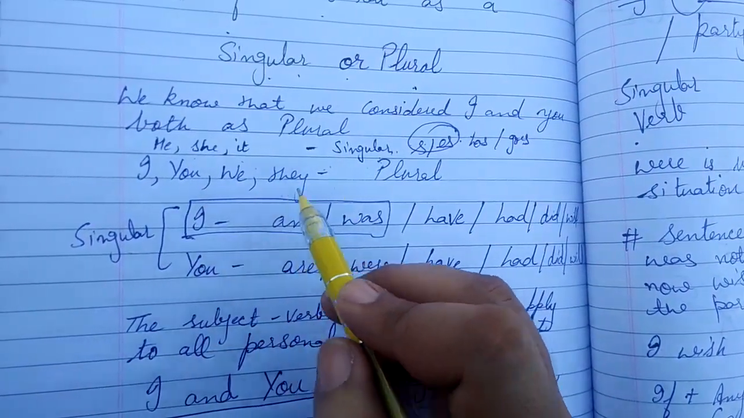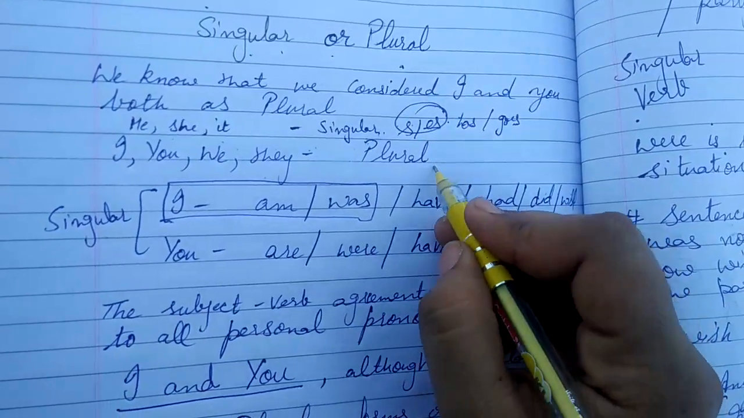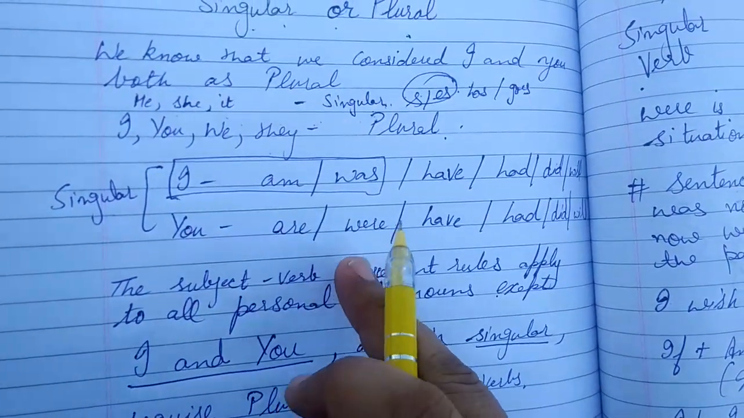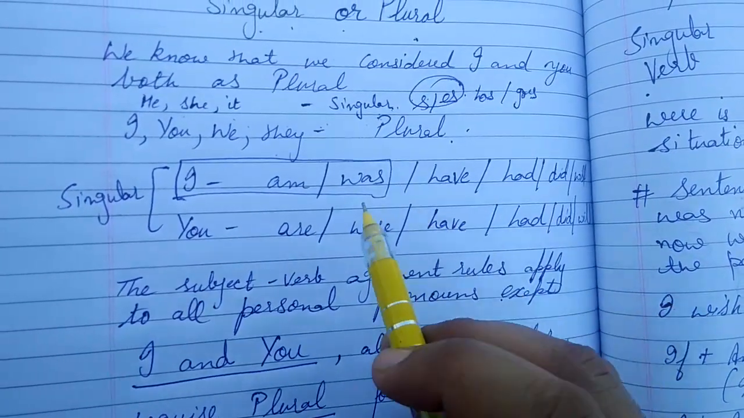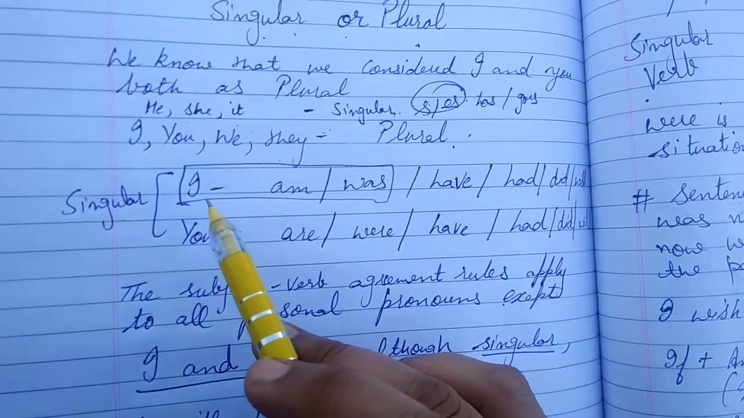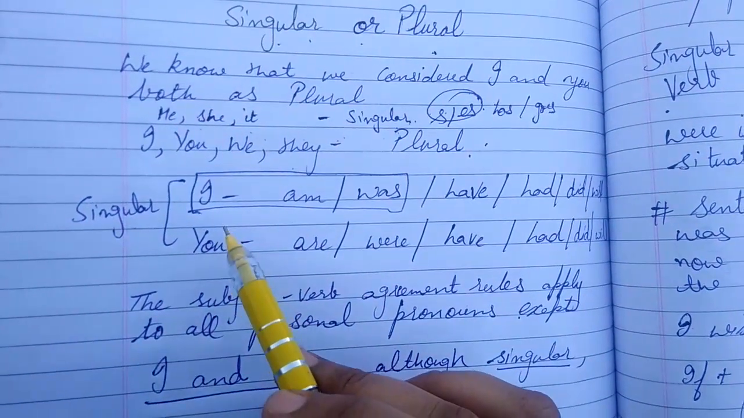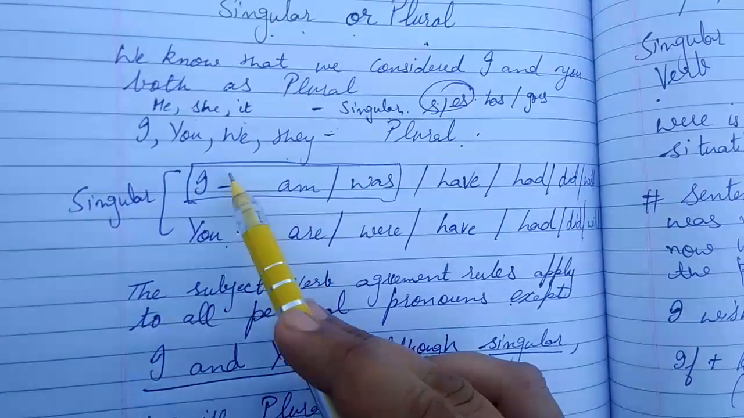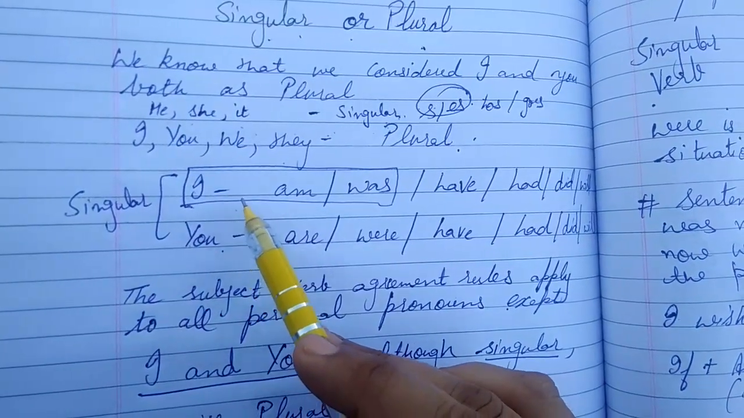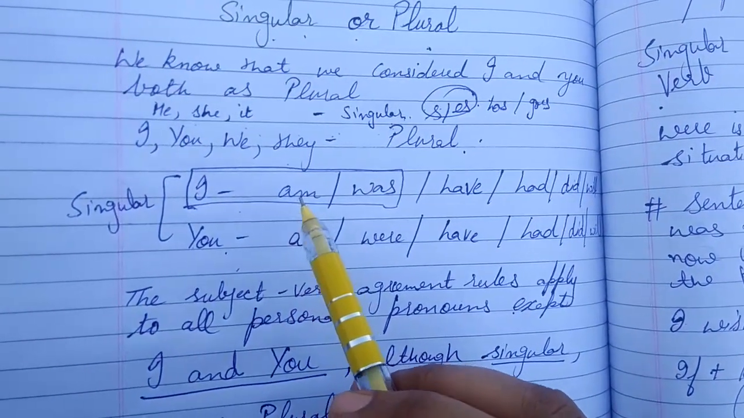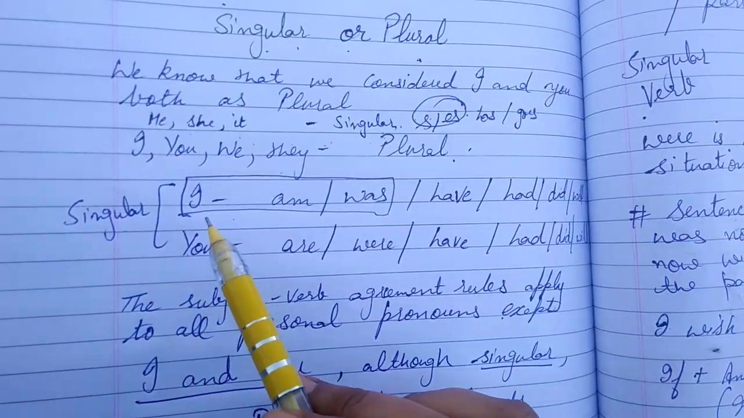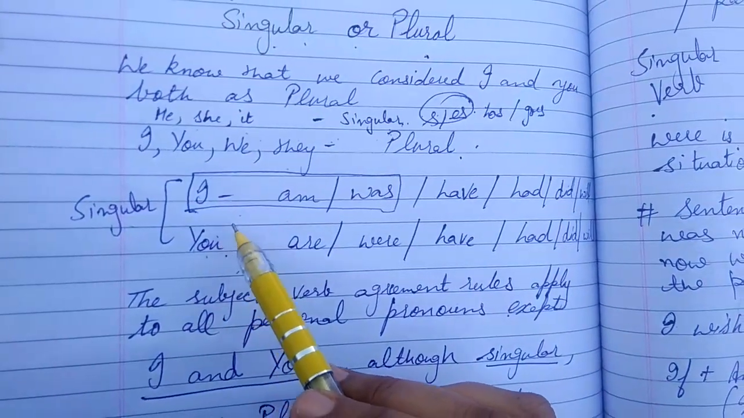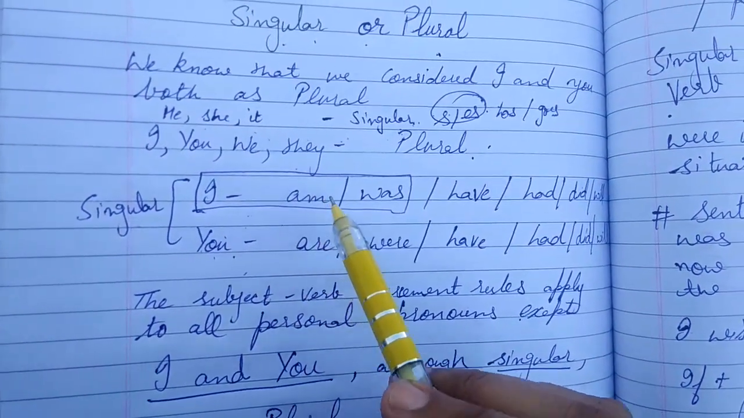And I, you, we, they are always considered as plural, and we are using with them the are, were, have. But in many sentences, you will see that both these words, sometimes they are considered as singular, sometimes they are considered as plural. But we keep this thing in our mind that these both the words are singular, but time to time they take the plural verbs.